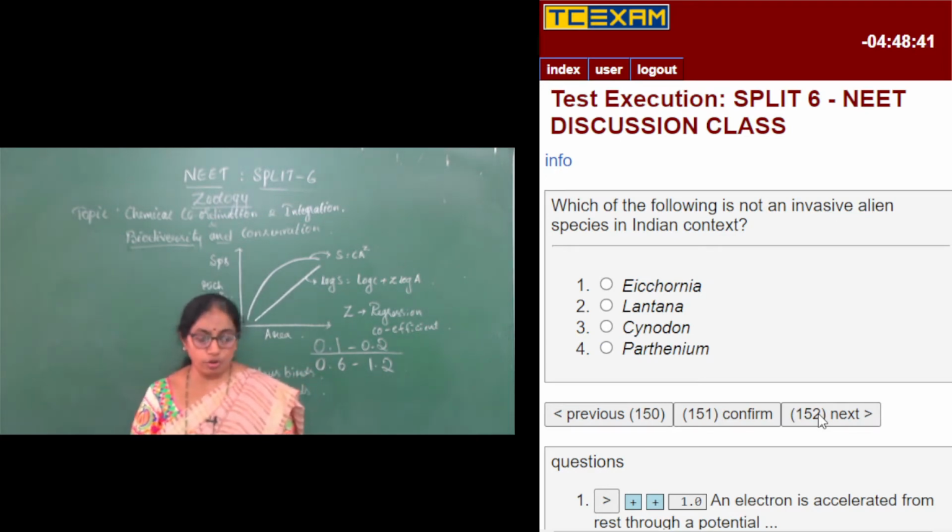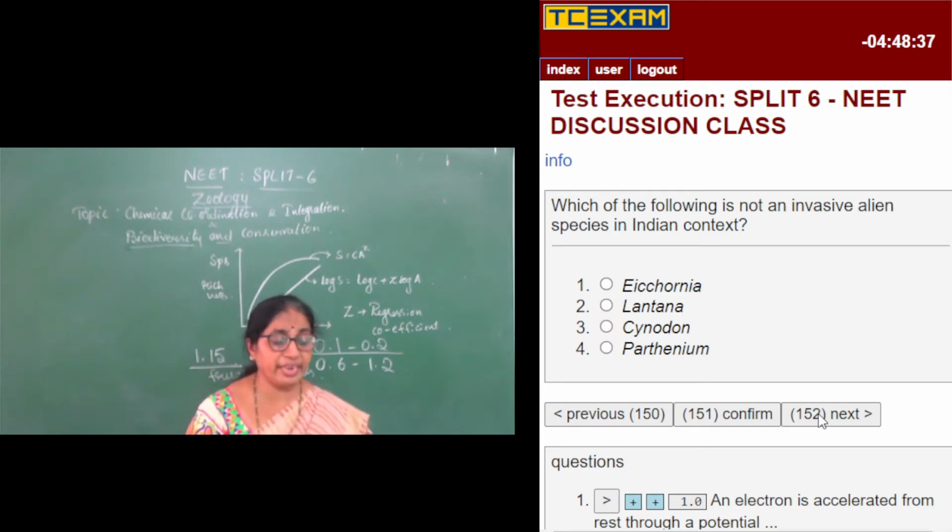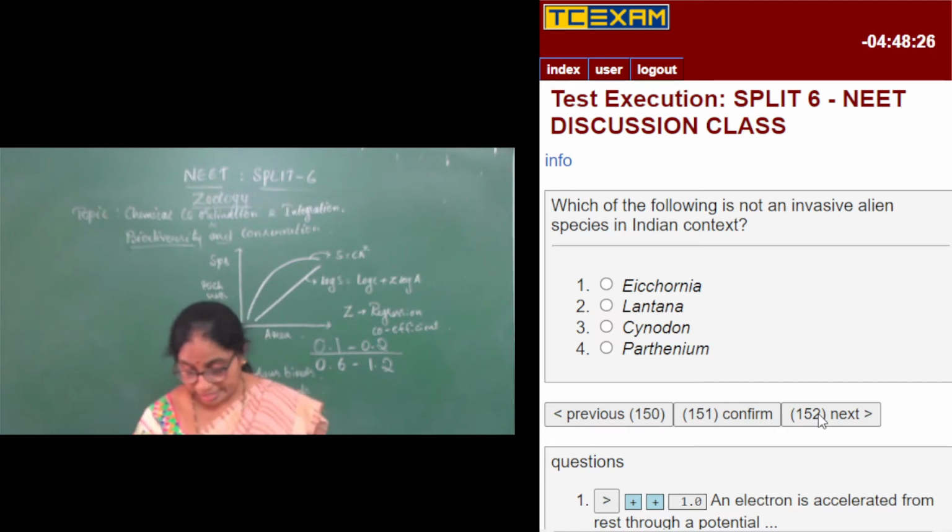Which of the following is not an invasive alien species in the Indian context? So, which of them is not an alien species? Eichhornia, of course, we have already studied. It is an alien species coming from America. Lantana is also coming from America.